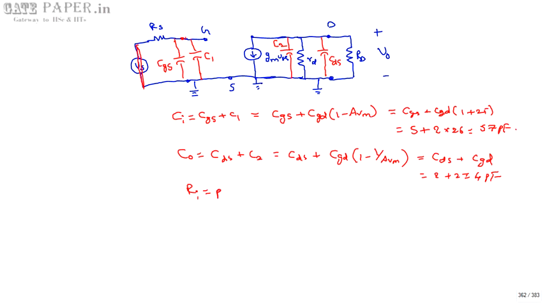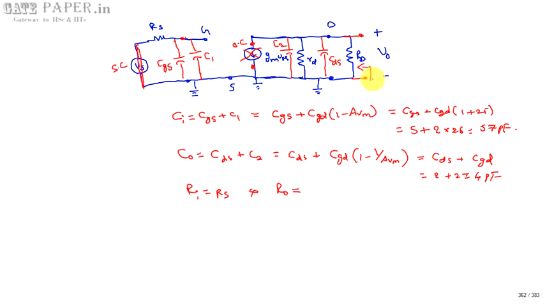So Ri will become Rs, and R0 is calculated the same way. This current source will be treated as open circuit because we are going to calculate effective resistance. By making this open circuit, there is a resistance between output node and ground.